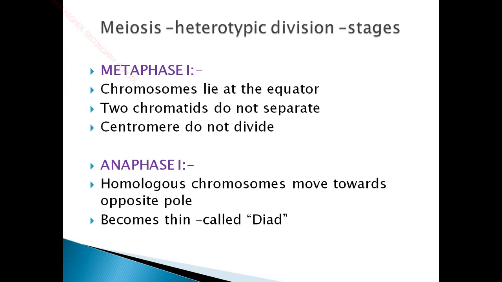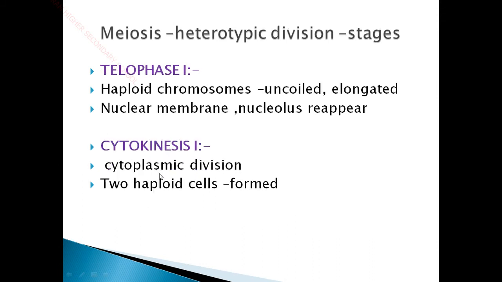Here the homologous chromosomes move towards the opposite poles, and the structure is called a dyad. So in metaphase the chromatids are intact and do not separate, whereas in anaphase the chromatids are separated and pulled towards the opposite poles of the cell.